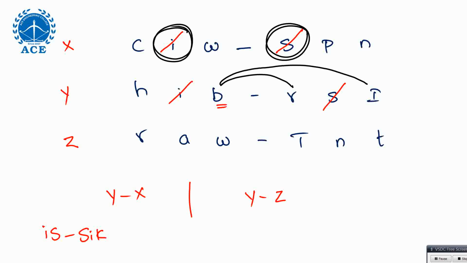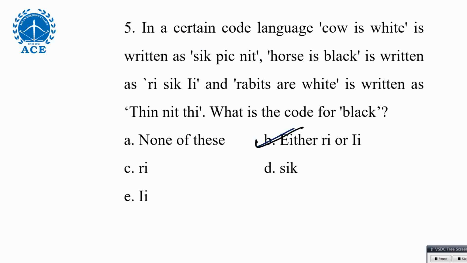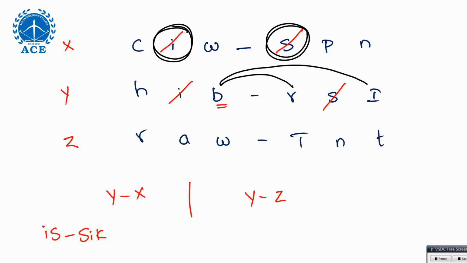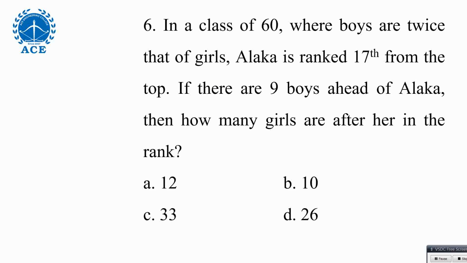Let's go for the next one once you are done with this. Next, we have some learning. Next question, because you already have some knowledge of coding and decoding, series completion and all. But the next question is a fresh concept. Related to that also, every topic I mentioned so far, videos are available in the channel. You can go through them and learn the concepts. Next one comes under the ranking concept, which belongs to reasoning. So all 6 questions we are discussing are related to reasoning only. Ranking concept here.